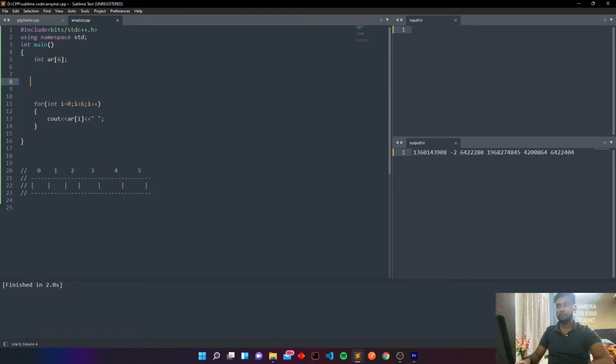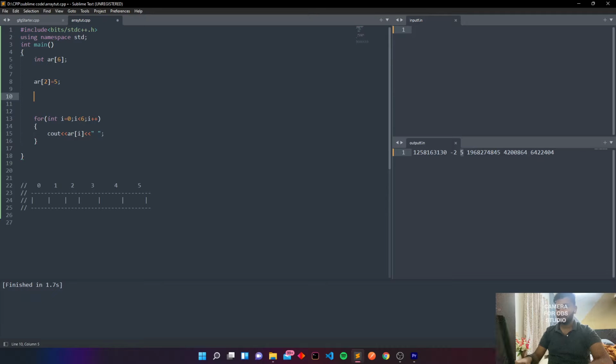Now how will we put values at a specific index? As I have told, the indexes start from 0. Let's say you have to put a value at the third index. So you write arr of 2, the third index, is equal to 5. Now again we run the code and you can see on the third index it is 5. Now let's say you want to put a value at the first index. So arr of 0 is equal to 87. You can see the value is 87 on the first index.